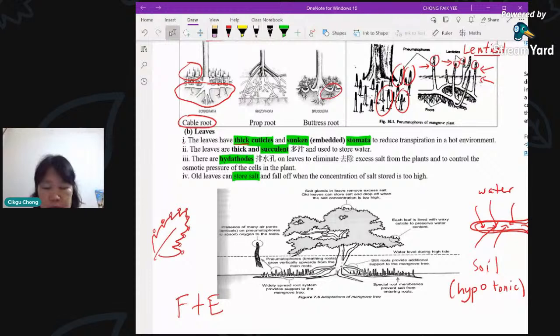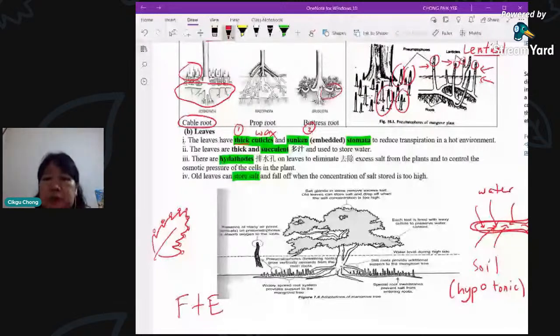Okay, how to reduce it? You do not want water to evaporate so much, so you have cuticles. Cuticle is a waxy substance. It's made of wax, and as you know, wax is waterproof. So the water will not be able to evaporate so much. So it has thick cuticles. That's the first feature. Number 2 is sunken stomata. This is something you have not heard before. Normally we learn the stomata is on the surface of the leaf, more on the lower epidermis for normal plants, mesophytes and all that. But for this one, they're not on the surface, they're actually sunken in. Okay, so I'm going to show you a picture.